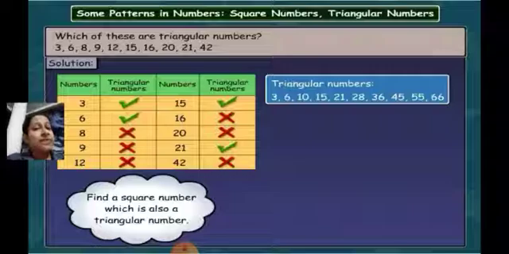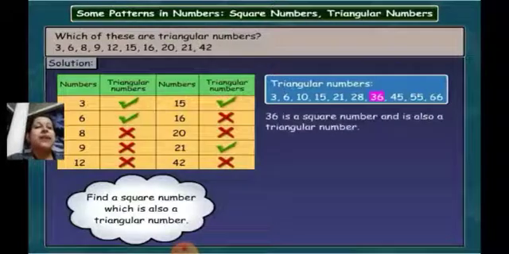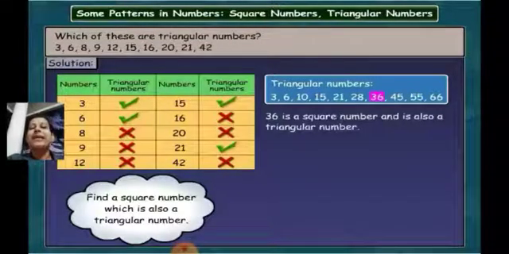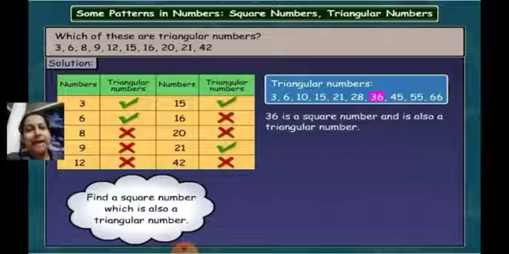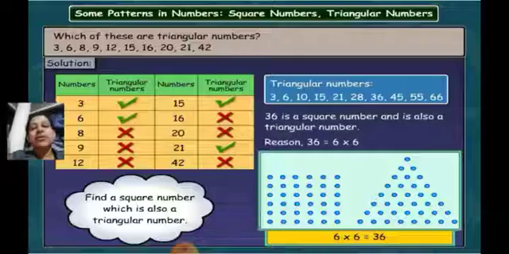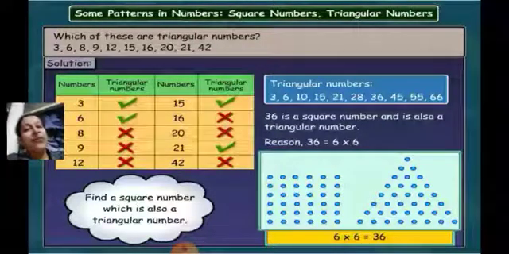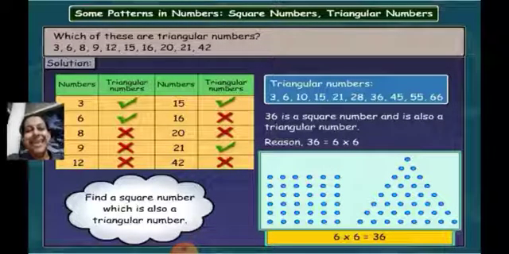So out of this we have seen that 6 multiplied by 6 is 36, which is a square number and also a triangular number. So the answer for this question is 36 is the square number as well as a triangular number. Got it, students? Yes, very good. Now, you can see that 36 dots can be arranged in the form of a square. Also, they can be arranged in the form of a triangle with equal dots on all the 3 sides. Right? Okay, let's proceed further.